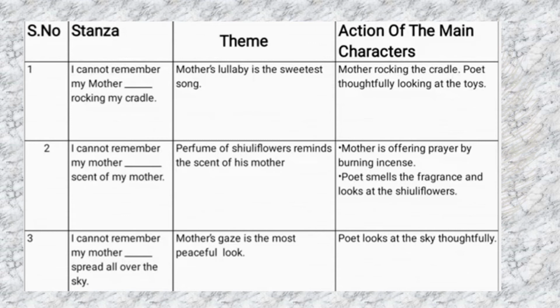Now, serial number 2, stanza 2. I cannot remember my mother, the scent of my mother. What is the theme here? Perfume of surely flowers reminds the scent of his mother. Yes, here children, the action of the main characters. Mother is offering prayer by burning incense. Poet smells the fragrance and looks at the surely flowers. That means here he is reminded of the fragrance of his mother's service towards God.